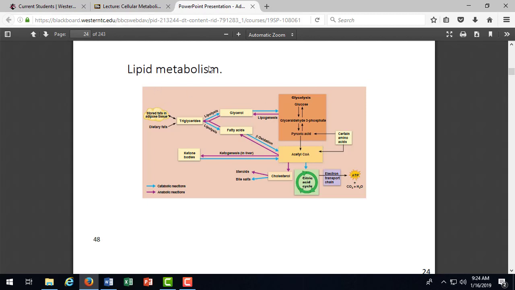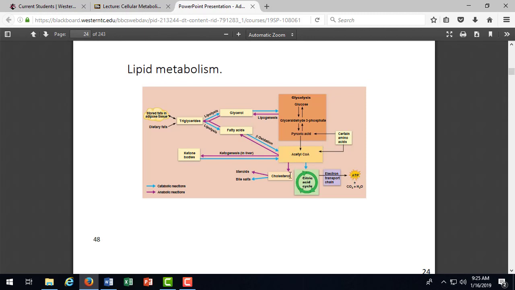Okay, so this is just a nice little flow chart that shows, notice these reversible reactions. So again, enzymes are required to reverse these reactions. We have fats that are stored in adipose tissue, and those fats are triglycerides, or they come in from our diet. We can break them down by lipolysis into glycerol and fatty acids. That glycerol is converted to pyruvic acid. The fatty acids are broken down to contribute to acetyl coenzyme A production. And then we enter the Krebs cycle, and we have that ATP production that we need to sustain life and get a lot of energy.